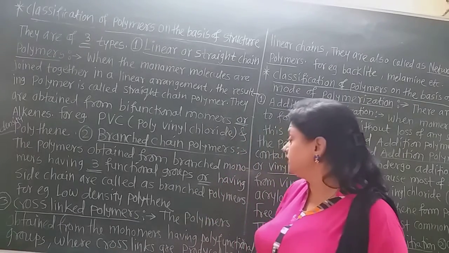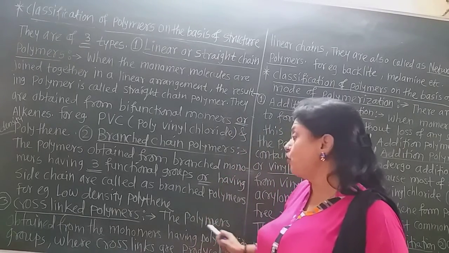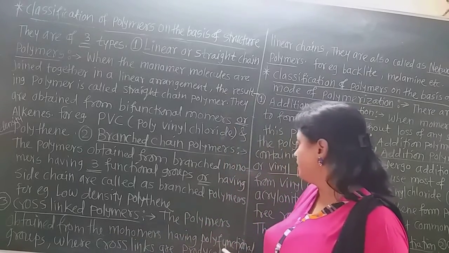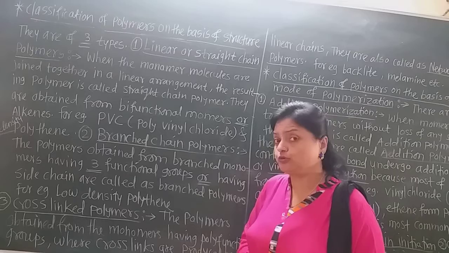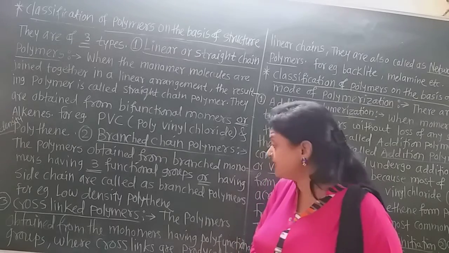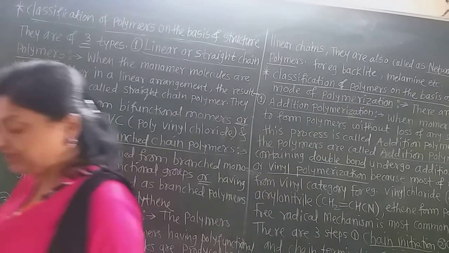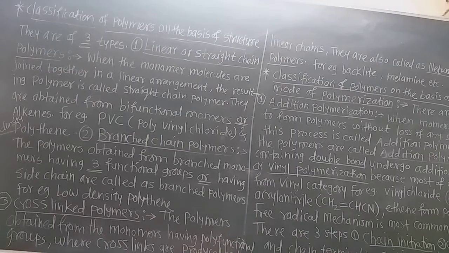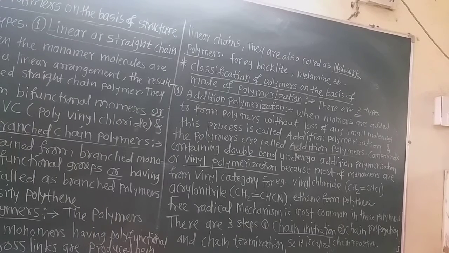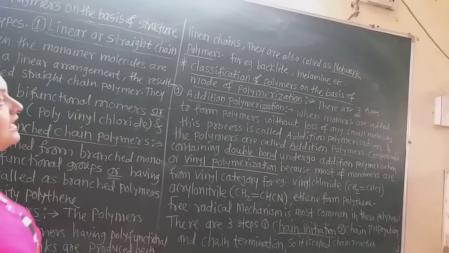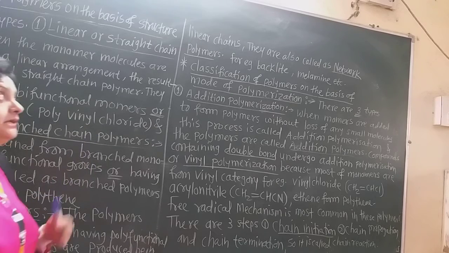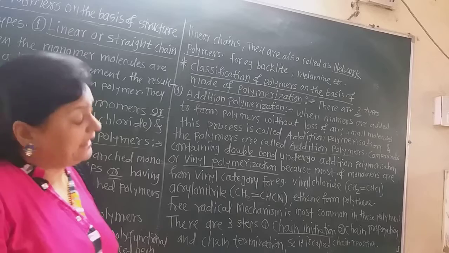Bakelite. Now see what is there in the cross-linked polymers. The polymers are obtained from monomers having polyfunctional groups. Many functional groups may be present in those monomers, and cross links are produced between the linear chains. In between the linear chains there is cross linking of those functional groups, and due to that two or more chains are linked together in the middle, and therefore they are also called network polymers. So the cross-linked polymers are called network polymers, and the best examples are bakelite and melamine.